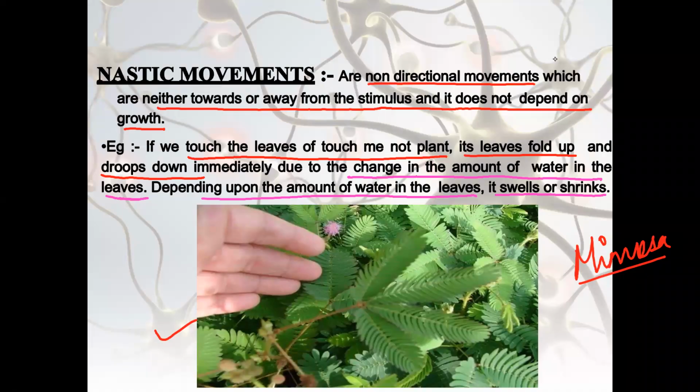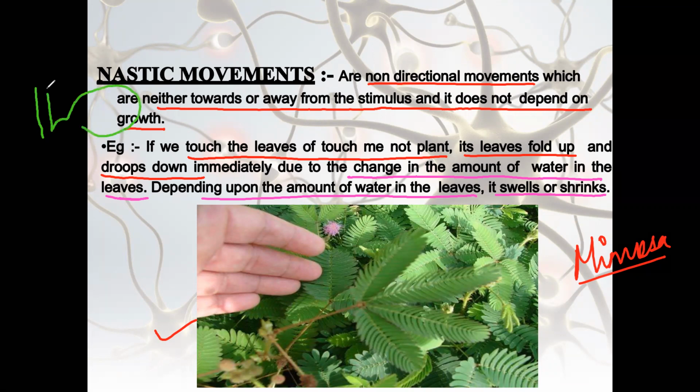Let me explain to you how the folding of the leaves takes place. Here is the leaf. The leaf has a bulging portion, the petiole we call it. The stalk of the leaf, which is actually, why is it so bulgy?